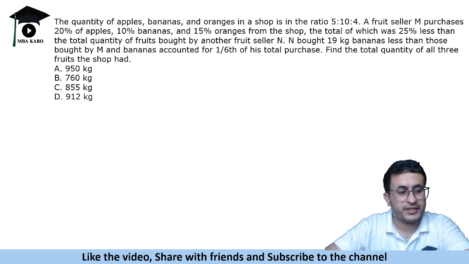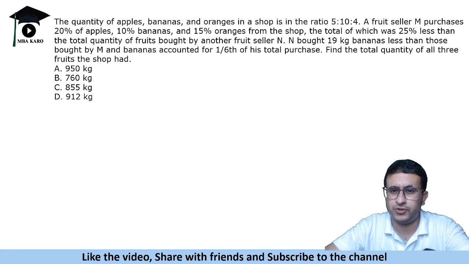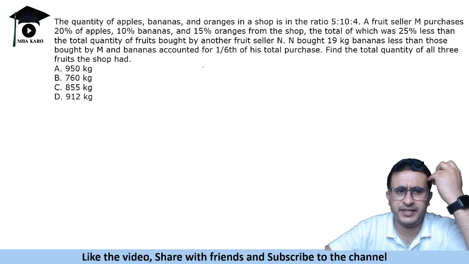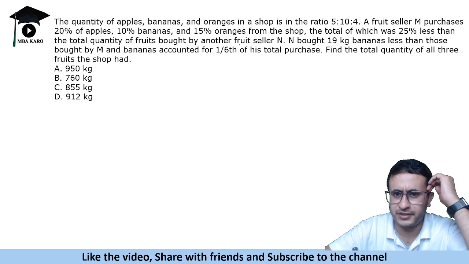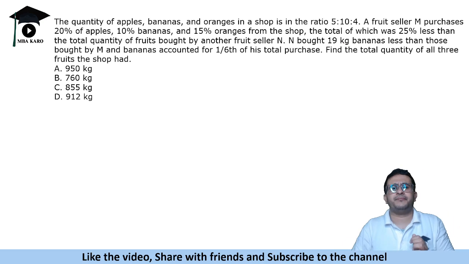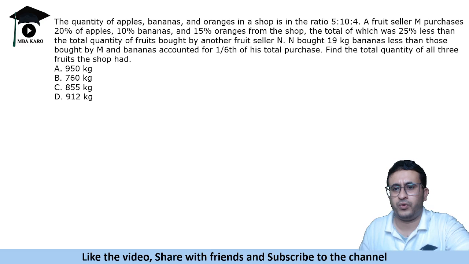Let's now move on to the next question. It says that the quantity of apples, bananas and oranges in a shop is in the ratio 5:10:4, and then a fruit seller M purchases 20% apples, 10% bananas and 15% oranges from the shop, the total of which was 25% less than the total quantity of fruits bought by another fruit seller N. N bought 19 kg bananas less than those bought by M, and the bananas accounted for 1/6 of his total purchase. Find the total quantity of all three fruits the shop had.